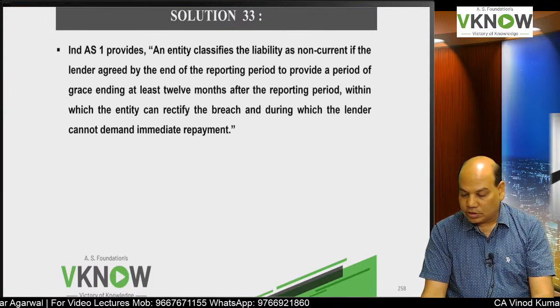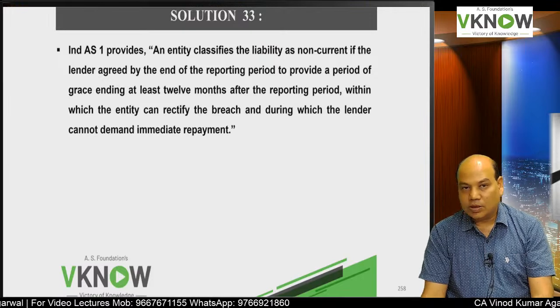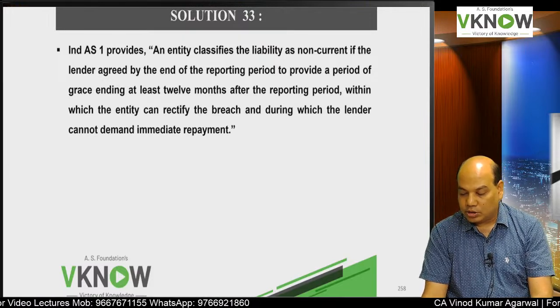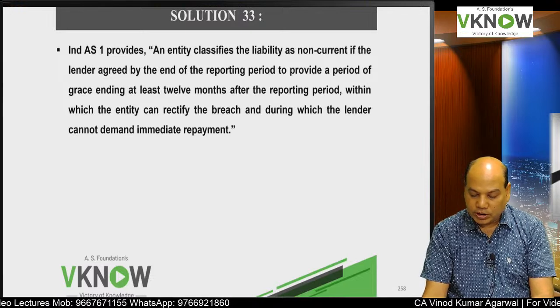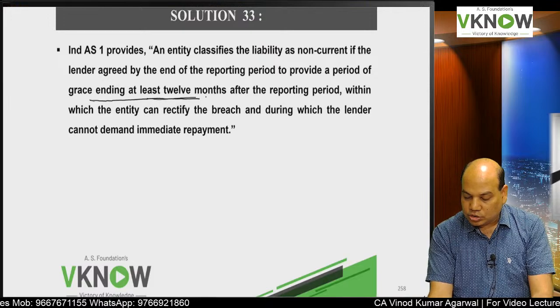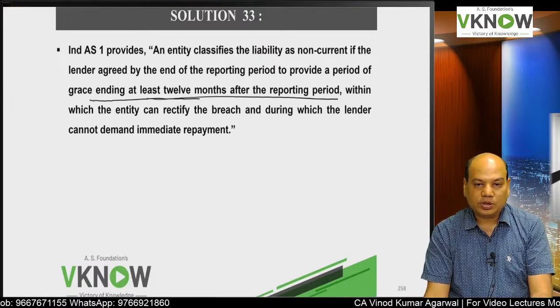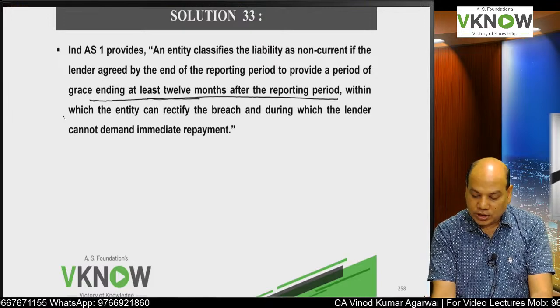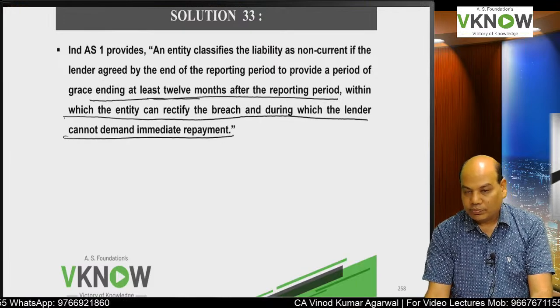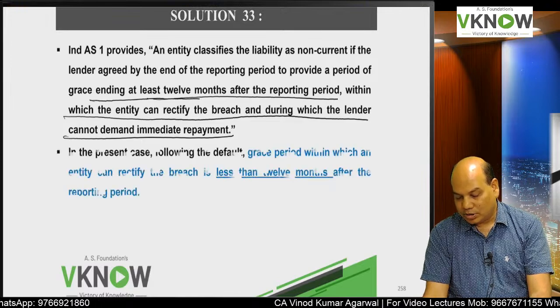So Ind AS 1 says an entity classifies the liability as non-current if the lender agreed by the end of the reporting period to provide a period of grace ending at least 12 months after the reporting period, within which the entity can rectify the breach and during which the lender cannot demand immediate repayment.